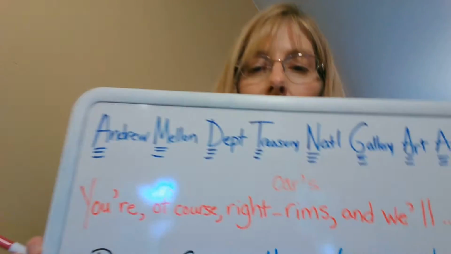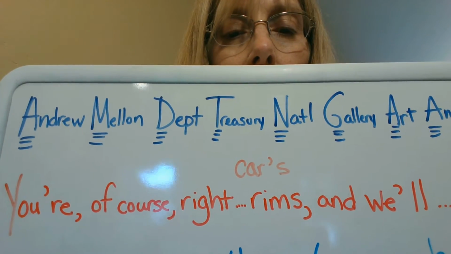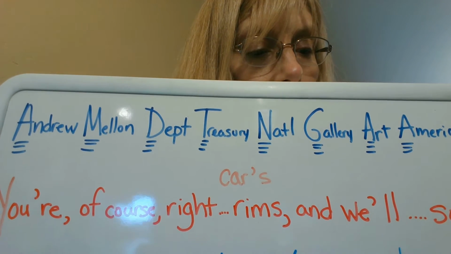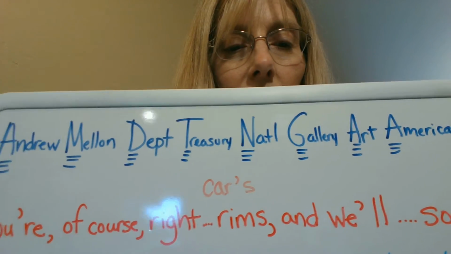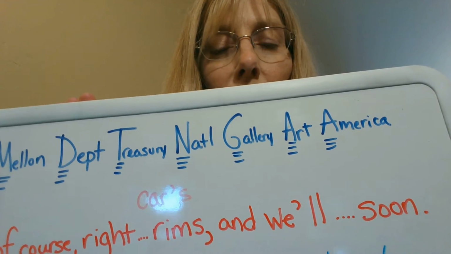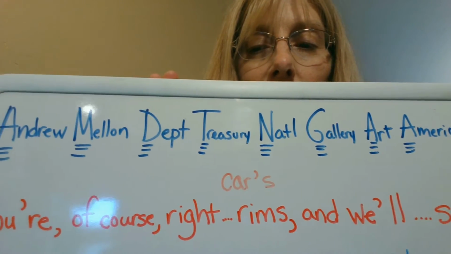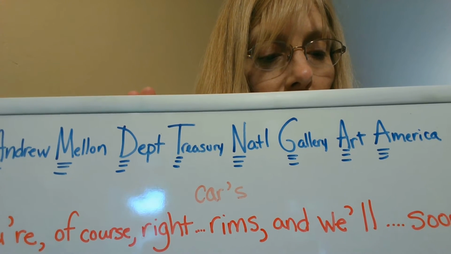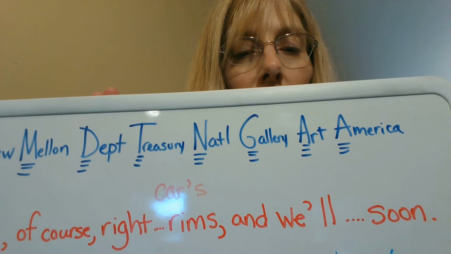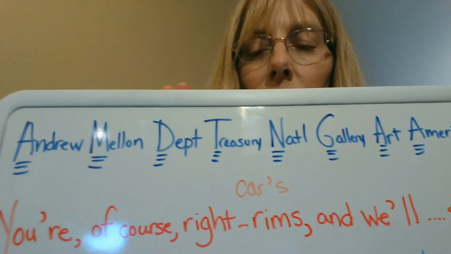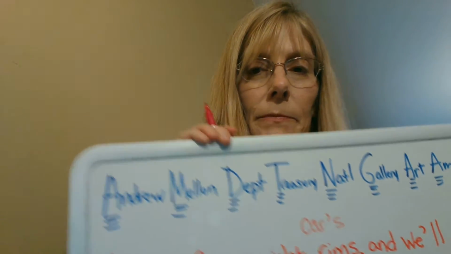So we have you're, of course, right about our car's rims, and we'll buy racing ones soon, period. Okay, did you get all that? You're, of course, right about our car's rims, and we'll buy racing ones soon. So you see I don't have all the words in there, but I have the ones that require some punctuation. Okay.